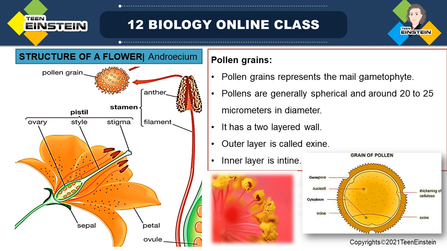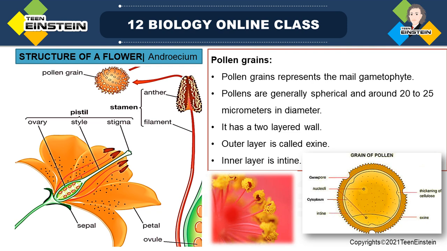Androecium is the male reproductive organ, a collection of stamens, and the stamen is the male reproductive unit, right? Gynoecium is the female reproductive organ.